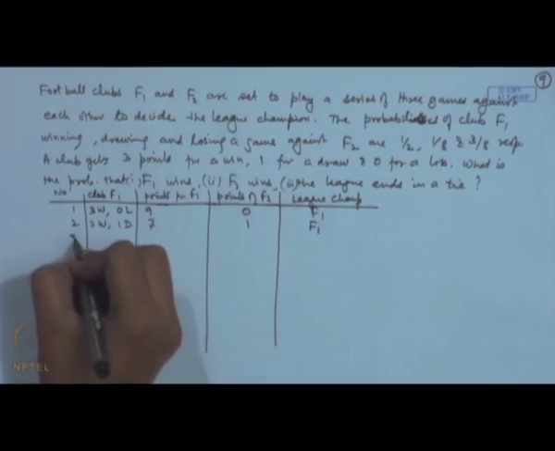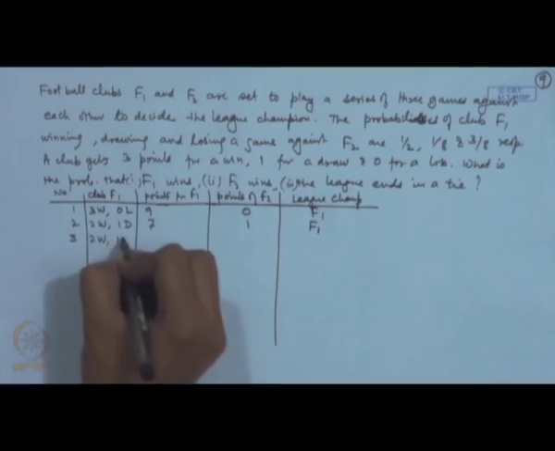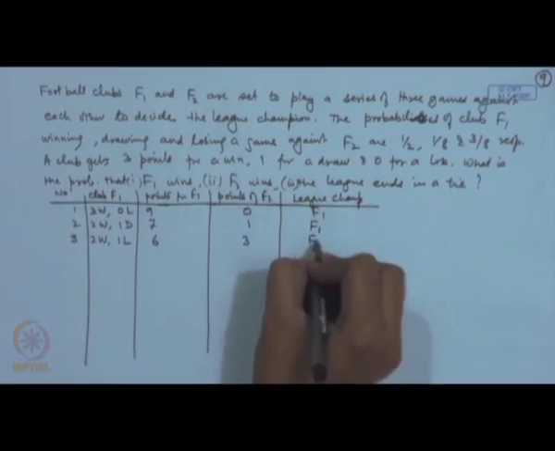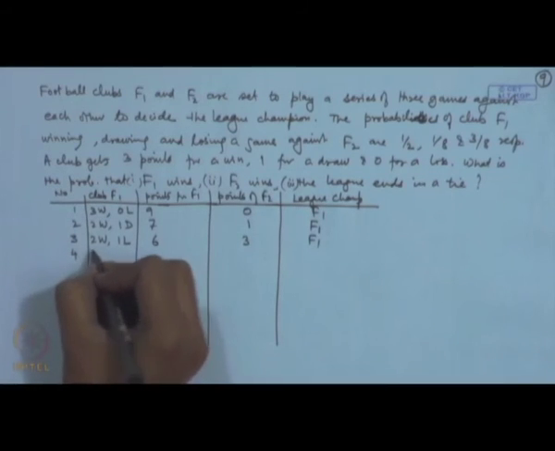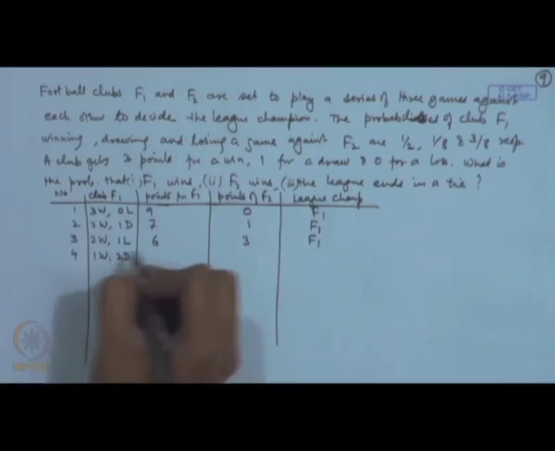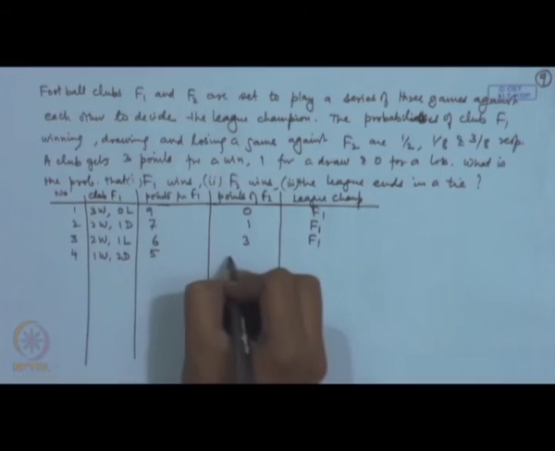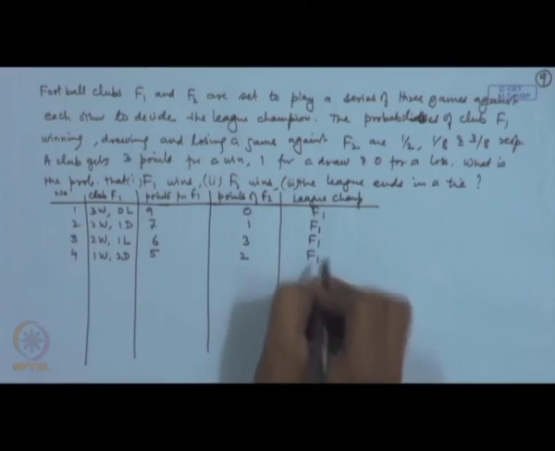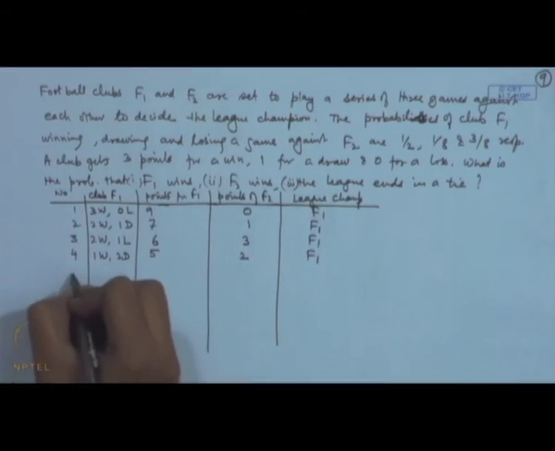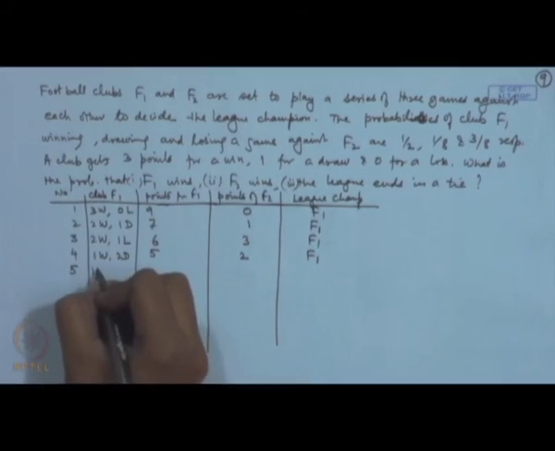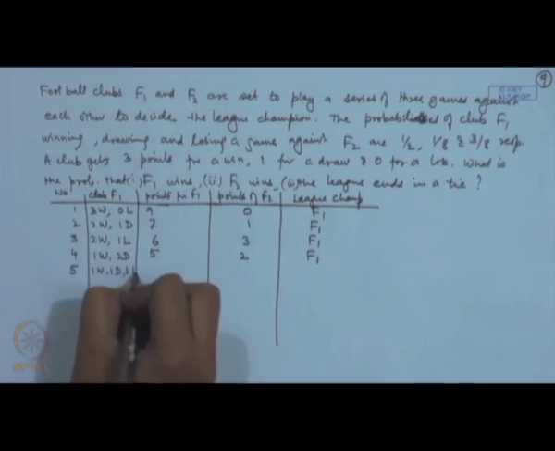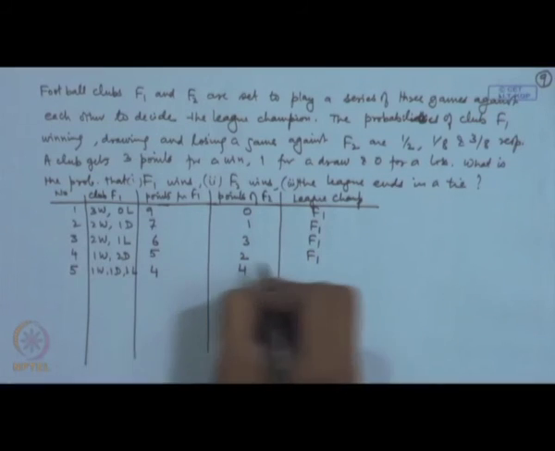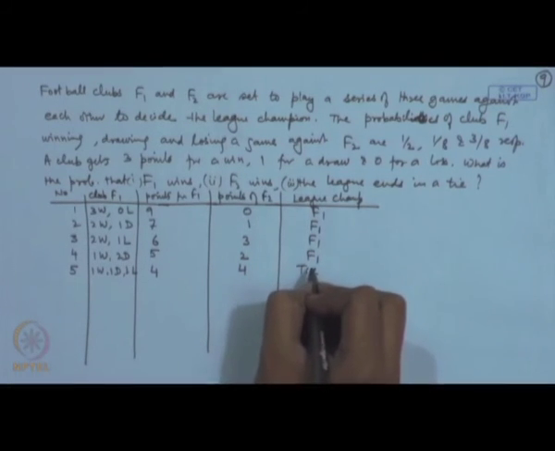Like that we count all the possibilities, 2 wins, 1 loss, 6 points, 3 points for F2, F1 will win the league. 1 win, 2 draws, it will get 5 points, F2 will get 2 points and F1 will be the champion. 1 win, 1 draw, 1 loss. In that case only 4 points and this fellow will also get 4. So, the league will end in a tie.